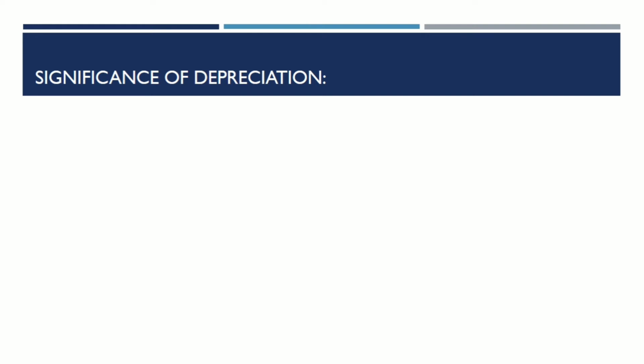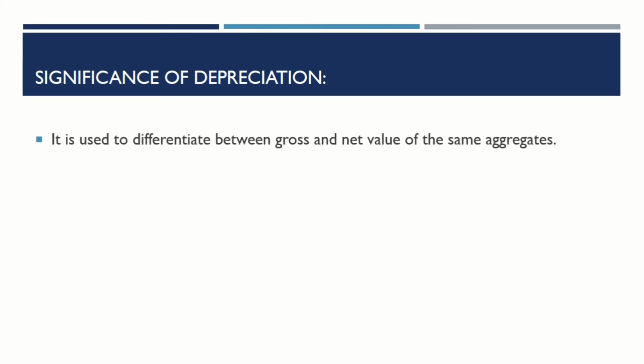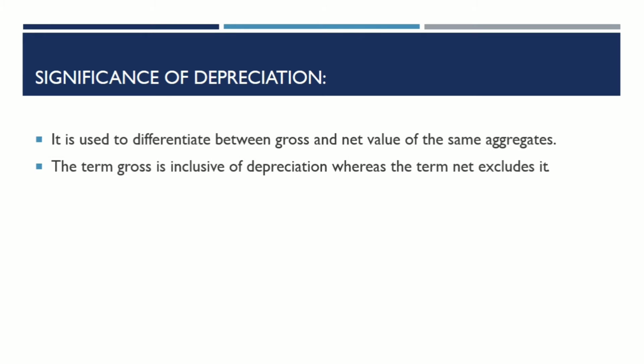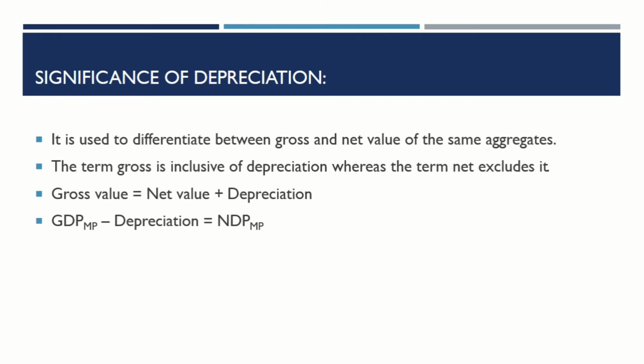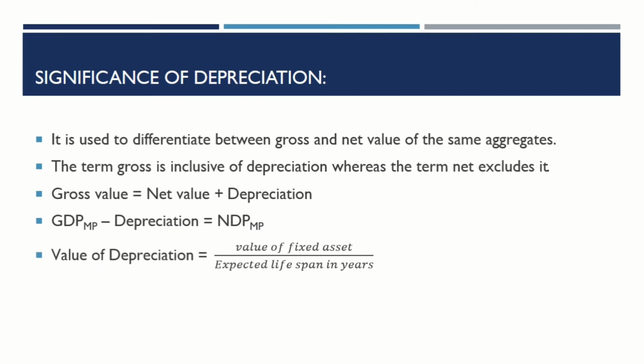Significance of depreciation. It is used to differentiate between gross and net value of the same aggregates. The term gross is inclusive of depreciation, whereas the term net excludes it. Gross value is equal to net value plus depreciation. GDP at market price minus depreciation is equal to NDP at market price. Value of depreciation is equal to value of fixed asset upon expected lifespan in years.